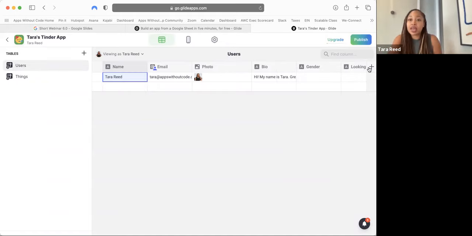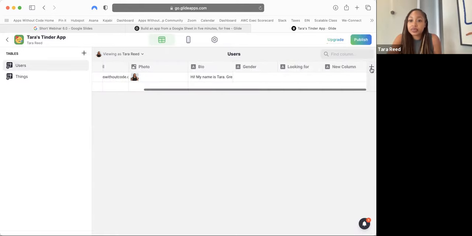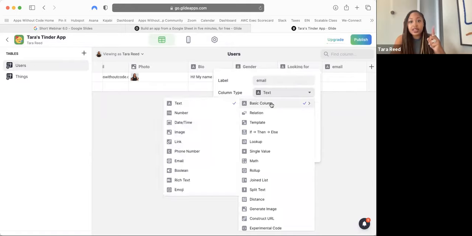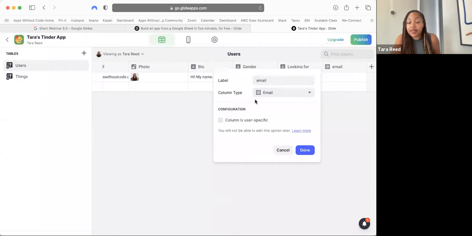Also, if you don't have email, you're going to click the plus sign here, and you're going to type in email. But for column type, for email, we need to go basic column, email. So there's different types of data that people can type in. Most of our data is just text, but email and photo are special. Photo is not a text, it's an actual photo. Email is not just any kind of text, it's an actual email because we're going to be using it in different ways. It has their unique ID as their email. So for email, you would type in the label as email and the column type is email.